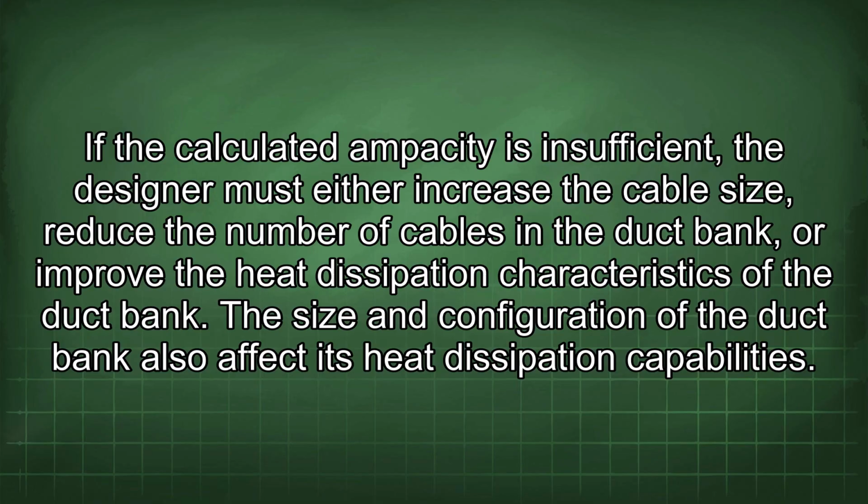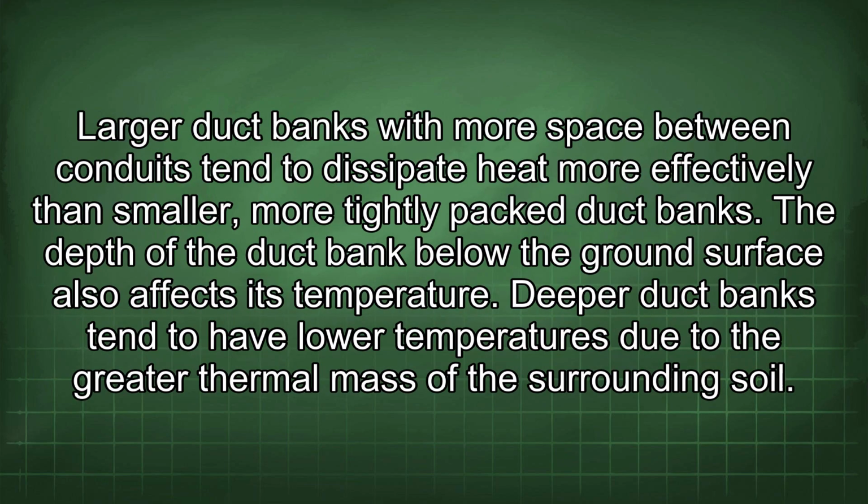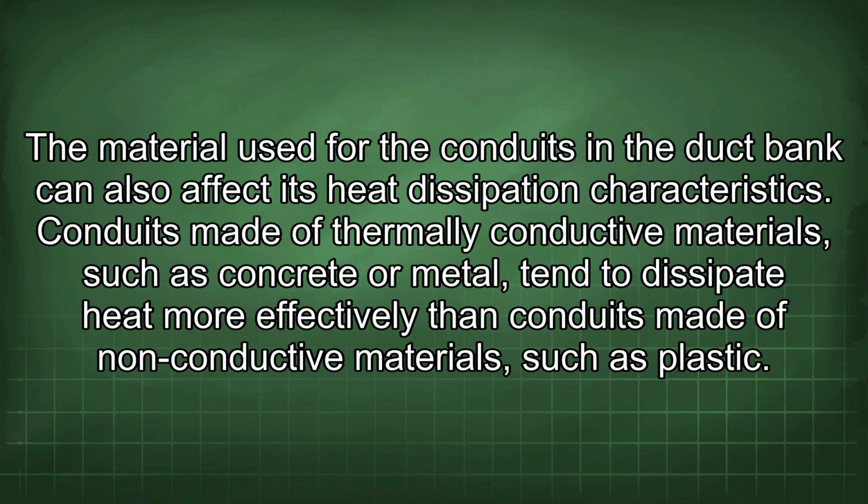The size and configuration of the duct bank also affect its heat dissipation capabilities. Larger duct banks with more space between conduits tend to dissipate heat more effectively than smaller, more tightly packed duct banks. The depth of the duct bank below the ground surface also affects its temperature. Deeper duct banks tend to have lower temperatures due to the greater thermal mass of the surrounding soil. The material used for the conduits in the duct bank can also affect its heat dissipation characteristics. Conduits made of thermally conductive materials, such as concrete or metal, tend to dissipate heat more effectively than conduits made of non-conductive materials, such as plastic.